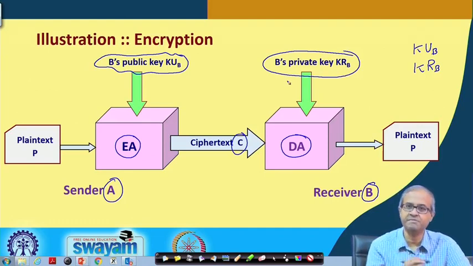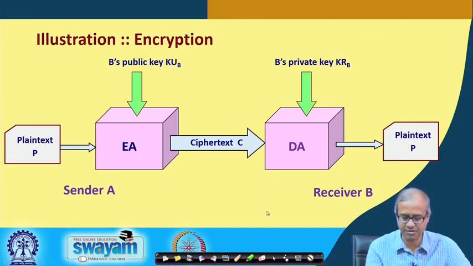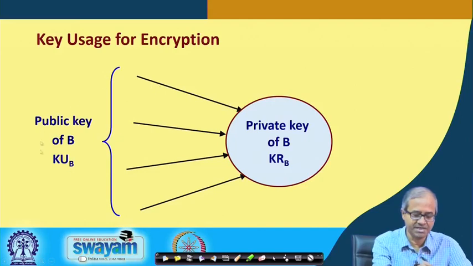This is how this encryption occurs in public key system. Now, just by slightly changing the configuration or the order of these operations, we can also allow some kind of authentication process to take place using the same kind of process. First thing is that this is what we are saying encryption, I just now told. Public key is known to everybody, private key is only available with B. So, many parties can send the message, but only B can decode.